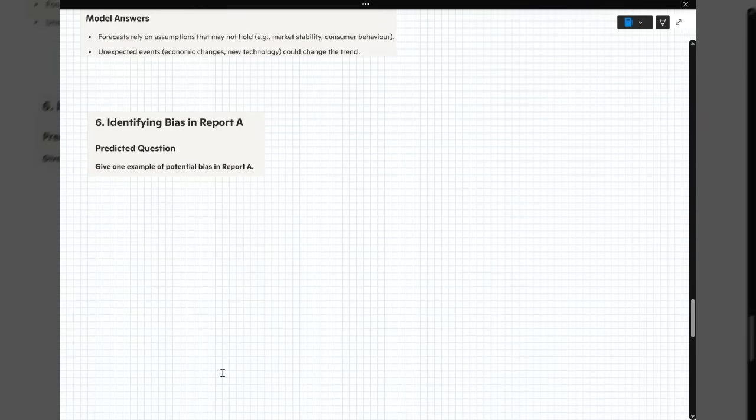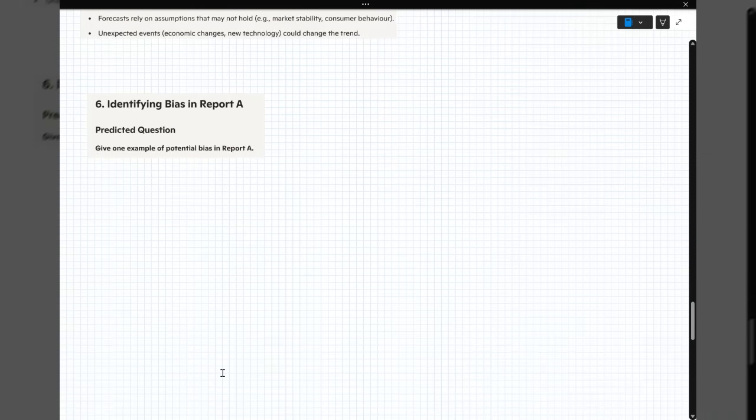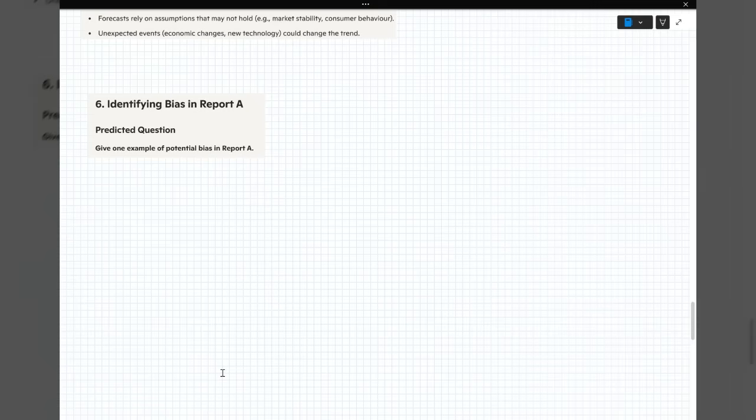Question 6, identifying bias in report A. So I'm going to get back to report A. It says, give one example of potential bias in report A. So read through that and see if there's anything you think could lead to bias. Pause the video and have a little go.